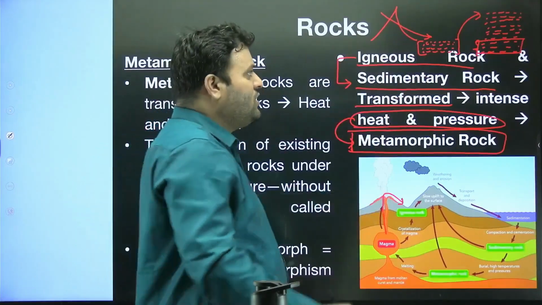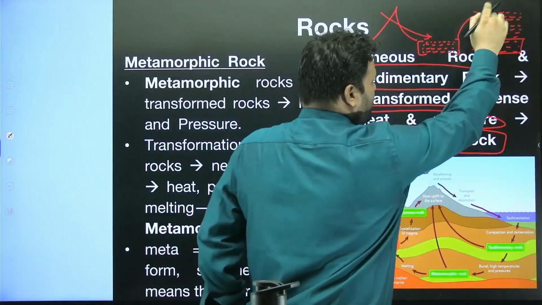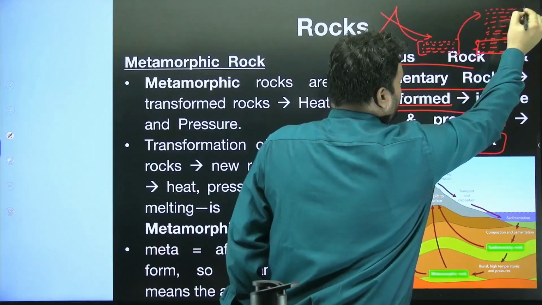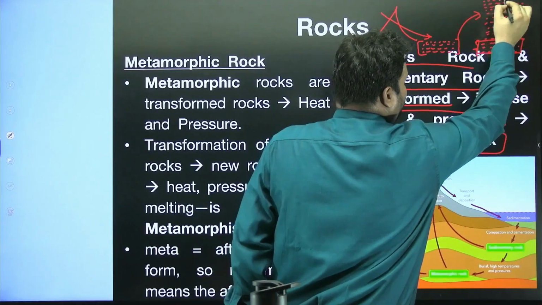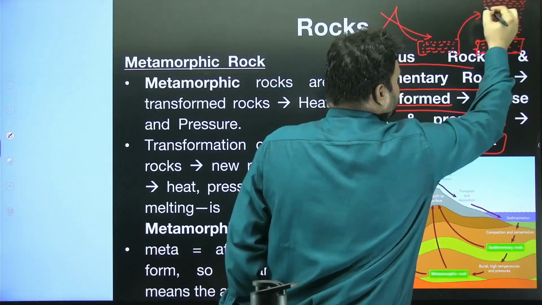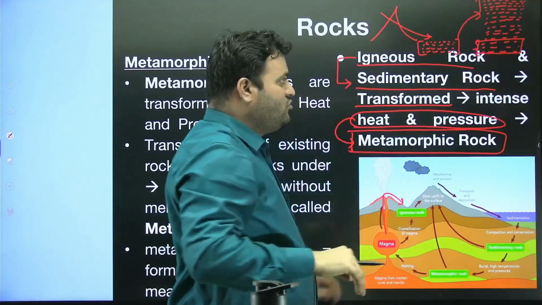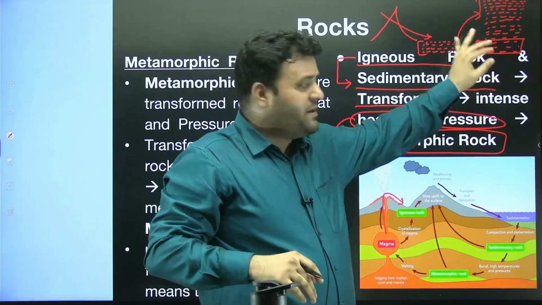Now if this rock is subjected to further overlying pressure from layered loose material,